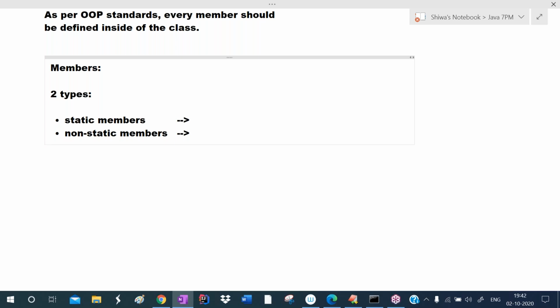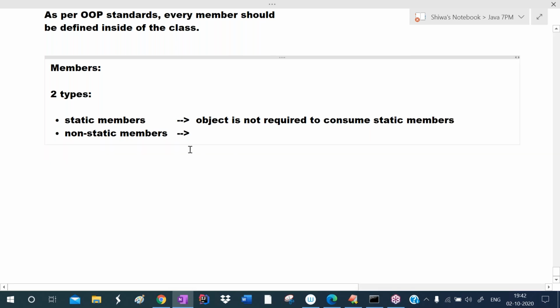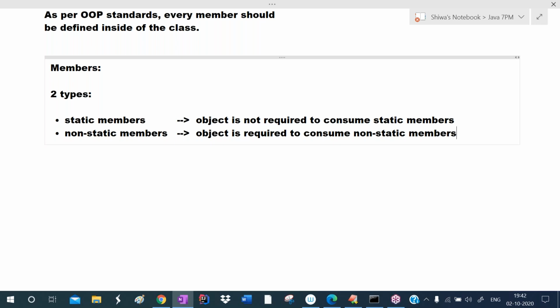For static members, object is not required to consume static members. To consume means to use. So to use static members, object is not required. Whereas for the non-static members, object is required to consume non-static members. This is a basic point you must remember.